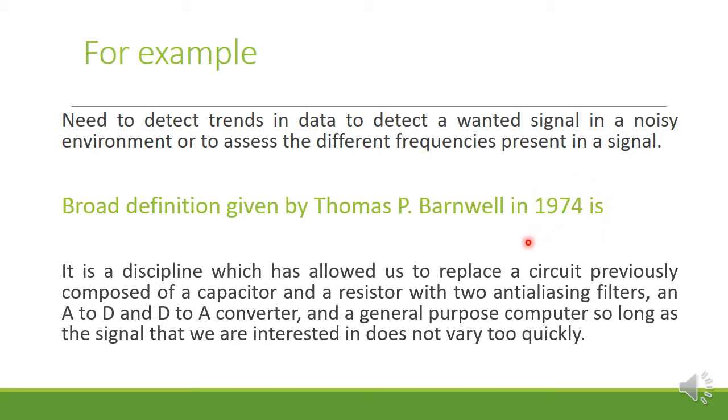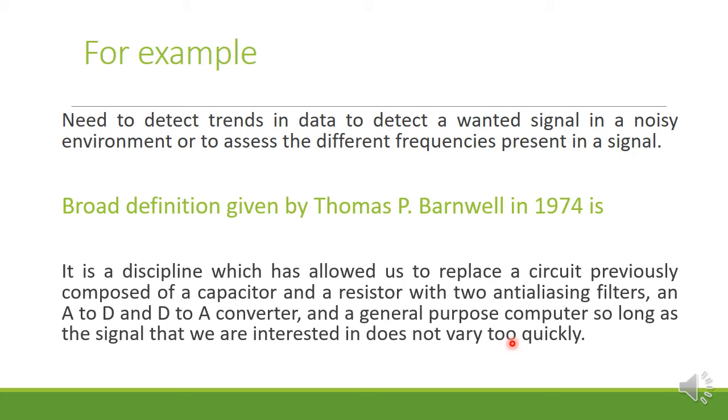In the broad definition, it is a discipline which has allowed us to replace a circuit previously composed of a capacitor and a resistor with two anti-aliasing filters, an A to D and D to A converter, and a general purpose computer, so long as the signal that we are interested in does not vary too quickly.